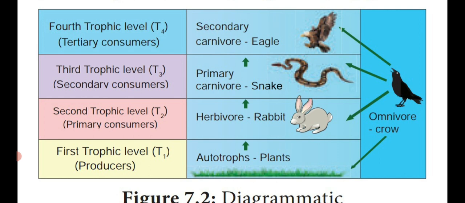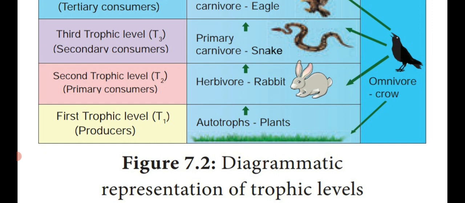Here, one more animal is there: the animal which eats both plant parts as well as the flesh of other animals. That is known as an omnivore. An animal eating both plant parts and flesh is known as an omnivore. Example, the crow, which comes in all the trophic levels, T1, T2, T3 and T4. That's why the arrow mark is given in all the levels. So the crow is an example of an omnivore.